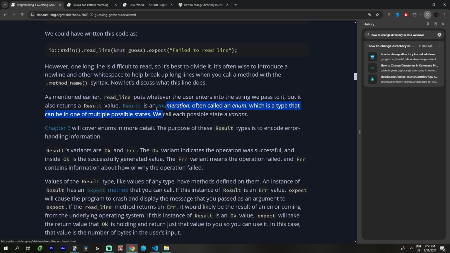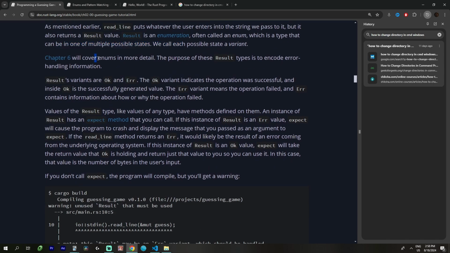Result is an enumeration. Why is result an enumeration? That doesn't make any sense. It can be in one of multiple possible states. We call each possible state a variant. Chapter 6 will cover enums in more detail.